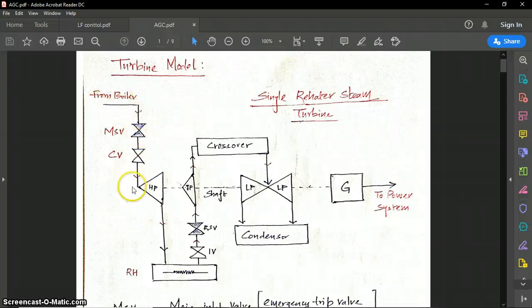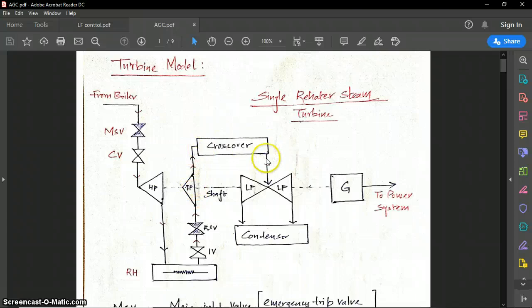When the steam goes from the boiler to the high pressure part, power is produced, converted into mechanical energy, in the high pressure part. Then the steam is reheated, and through the intermediate valve it goes to the intermediate portion of the turbine. Some work is done here by the steam, and a fraction of power is also developed across this turbine.